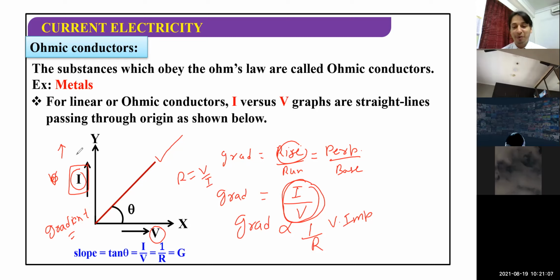Gradient is inversely proportional to resistance. You will find some questions in exams. You will be given two lines, and you need to find out which line has higher resistance and which line has low resistance. That information you can find out by finding the gradient, which is inversely proportional to resistance.